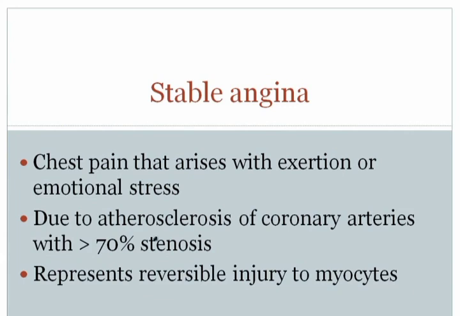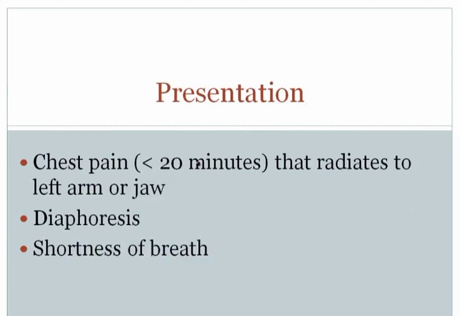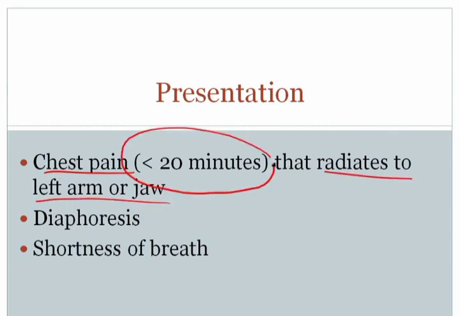One more point to note is that when the patients have atherosclerosis, they're only going to get angina when there's greater than 70% stenosis. If there's less than 70% stenosis, the patients are relatively asymptomatic, even with exertion. When patients present with stable angina, they'll have chest pain that radiates to the left arm or jaw. Important to note that this chest pain will last less than 20 minutes. That's about the amount of time that the myocardium can withstand a lack of blood flow. After that, you'd get irreversible injury and cell death. And so the chest pain classically will last less than 20 minutes.